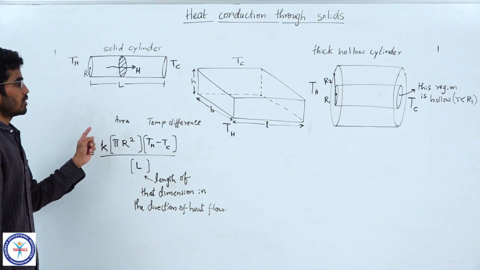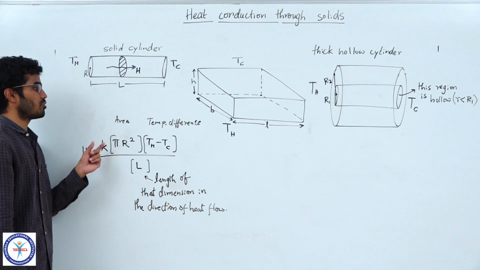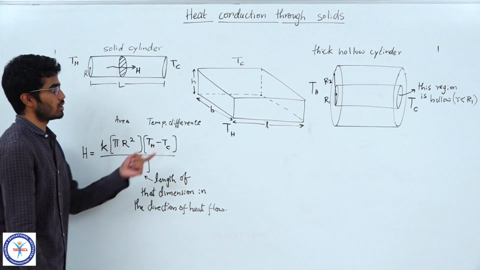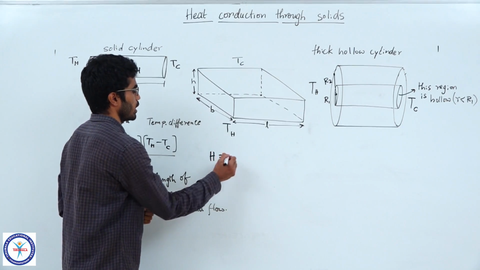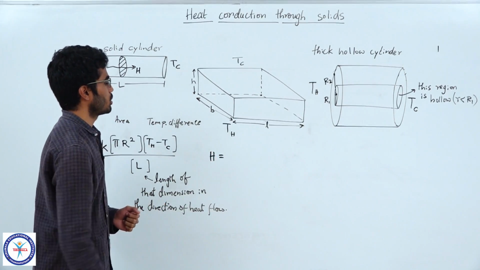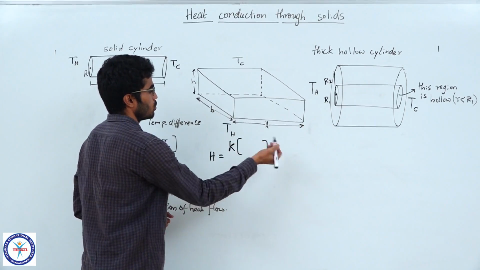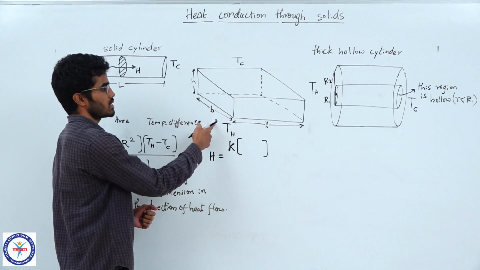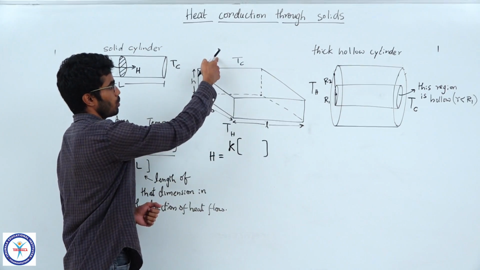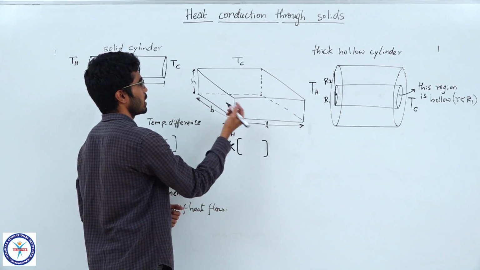You always first identify the heat flow and then identify the area of cross section. So let's do the same thing here. Now the rate of heat flow here will be given by K into area into temperature gradient. What is the temperature gradient here? Here the bottom surface is at a higher temperature and the top surface is at a lower temperature. So the heat will flow in which direction?